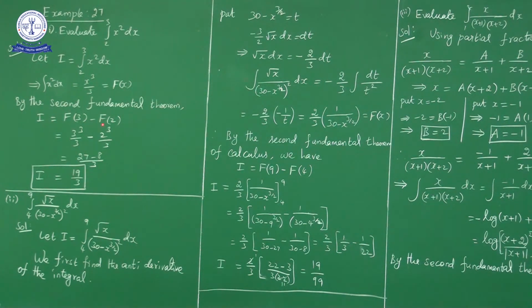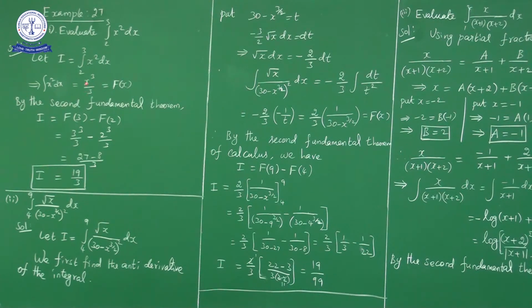Here a is 2, b is 3. Now F of b is nothing but capital F of 3, minus F of a, nothing but capital F of 2. So capital F of x is x cube by 3.